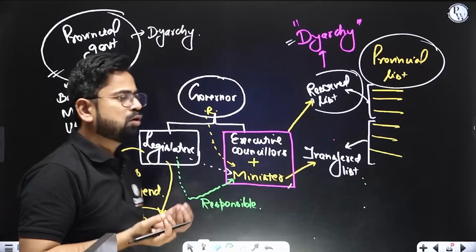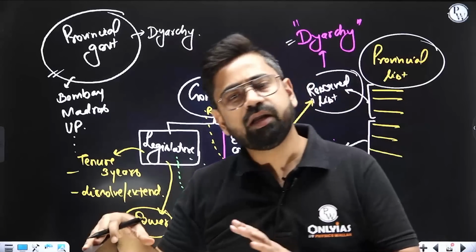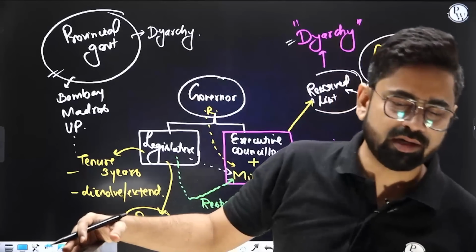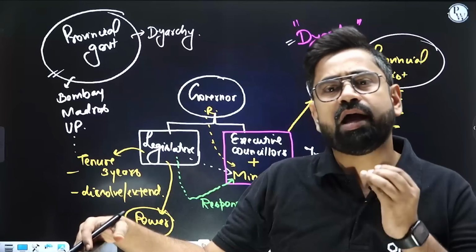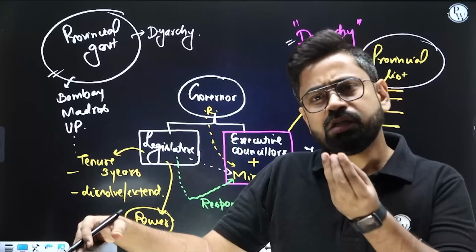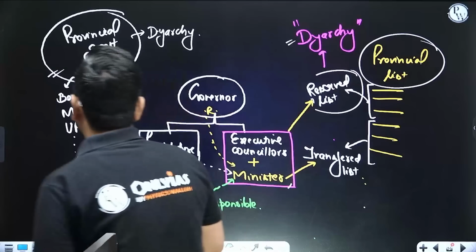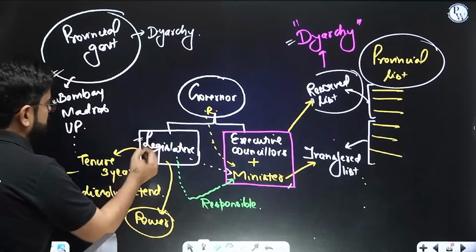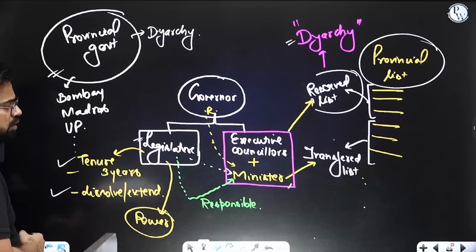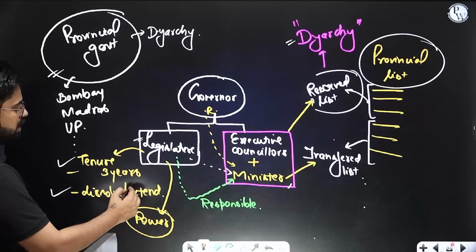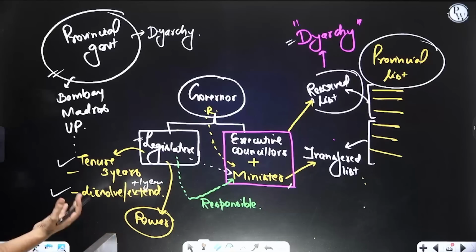This is some sort of responsibility now we have in the provinces. In the center, definitely nothing. No responsibility at the center, but at provinces we have a little bit of responsibility, right? So this is an important takeaway. Yes, here the legislature will have a tenure of 3 years. They can be dissolved or extended before that as well. They can be extended for 1 year if required. So some sort of responsibility is shown.